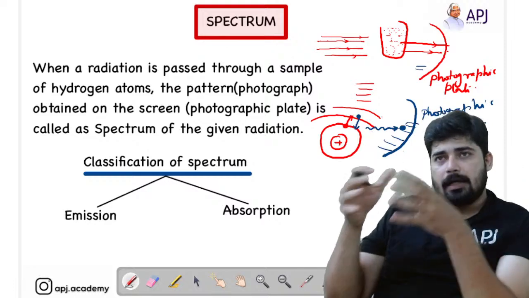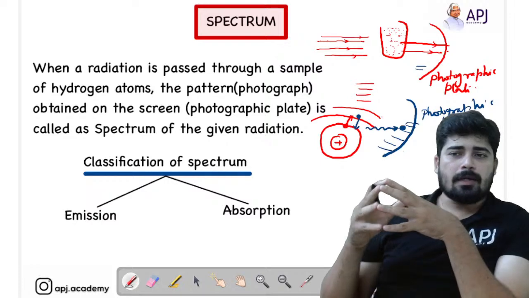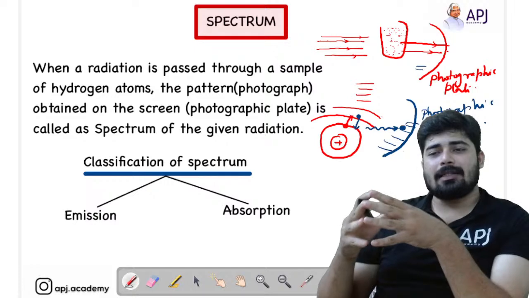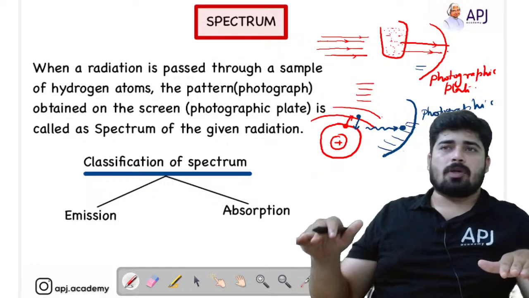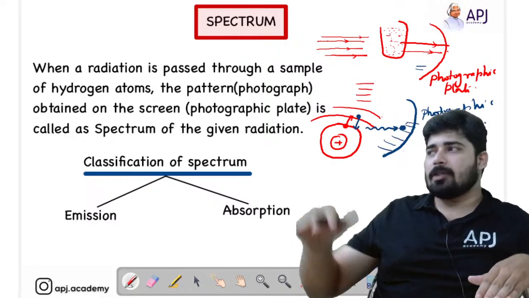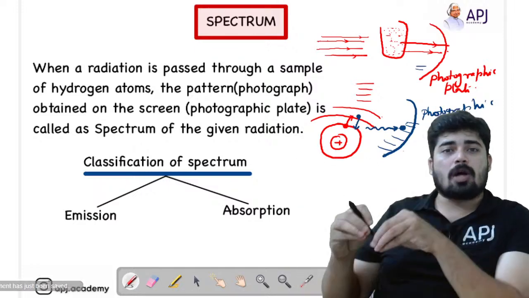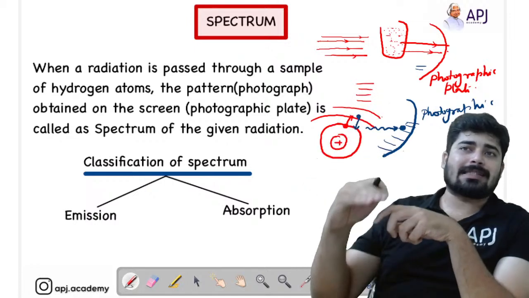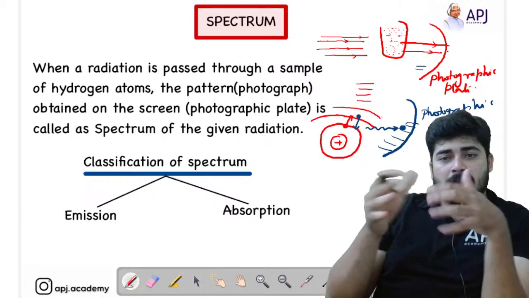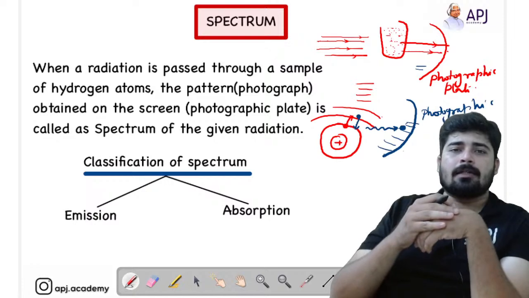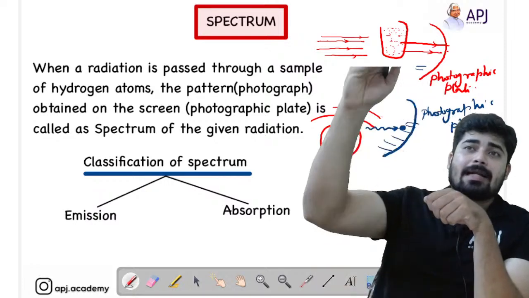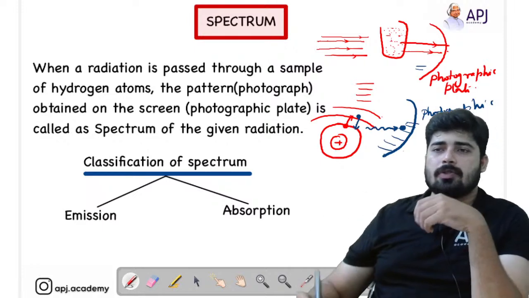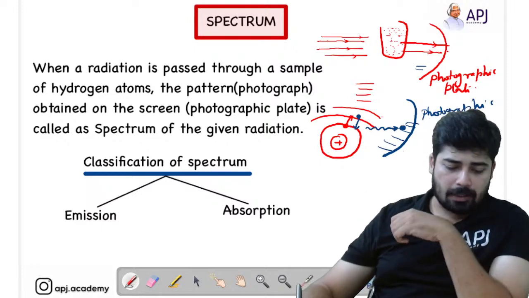which can only be seen through electronic devices. So this is what you have to understand as a whole regarding the emission spectrum and absorption spectrum. Absorption spectrum is obtained when energy is absorbed by the electrons of a hydrogen atom and it jumps from a lower state to a higher state. And emission spectrum is obtained when the electron from the higher energy shell jumps back to the lower energy shell. So that's the difference between emission spectrum and absorption spectrum.